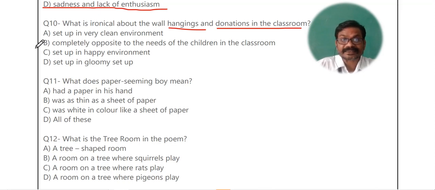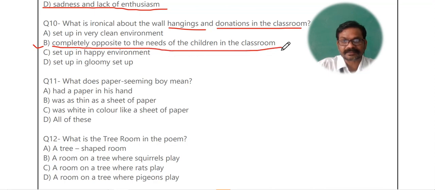What is irony? It is completely opposite to the needs of the children in the classroom. One word is used in the poem, Shakespeare is wicked. Why Shakespeare is wicked? It has no relevance with the life of the children. So the correct answer is completely opposite to the need of the children in the classroom.